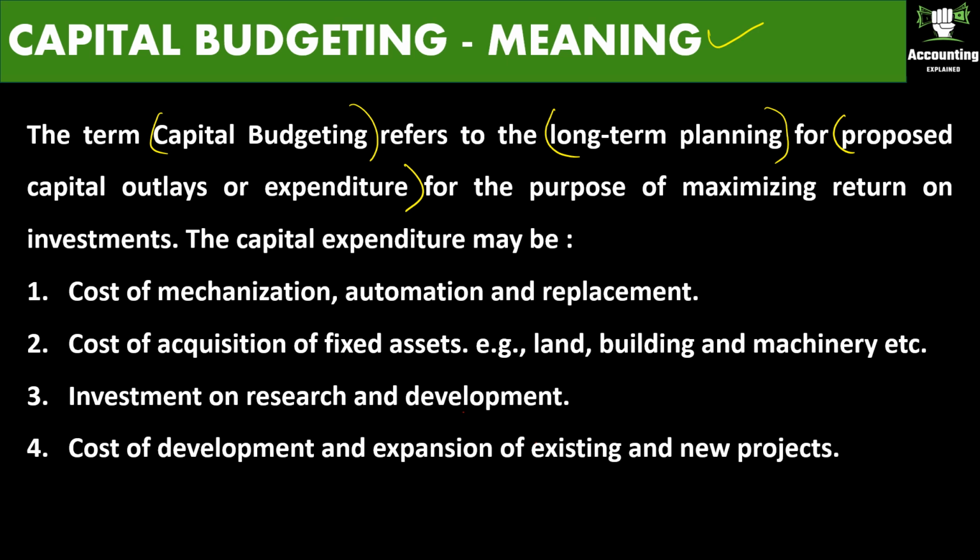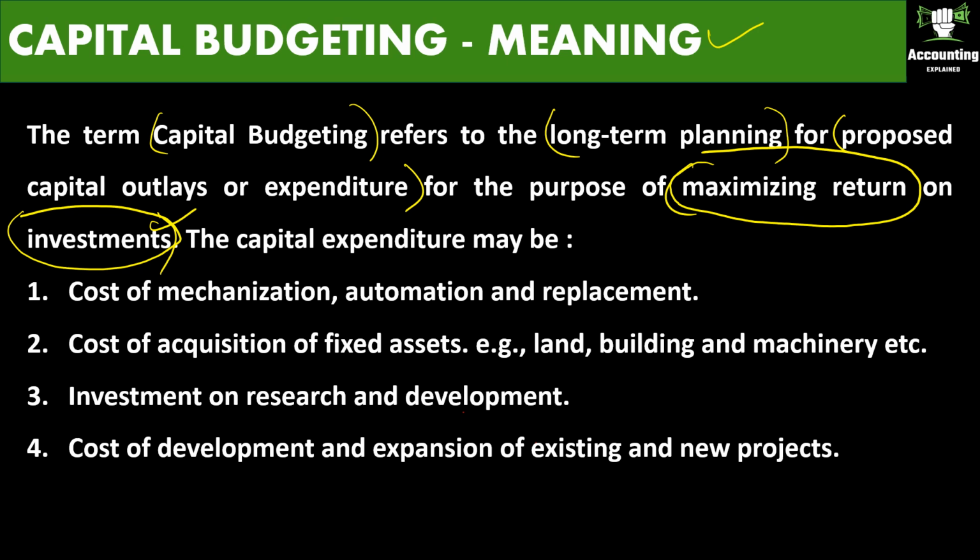What is a capital expenditure? We can call an expenditure a capital expenditure when the money is spent by a firm to acquire assets or to improve the quality of existing ones, and the benefit of which goes beyond a year. Then that expenditure is called a capital expenditure for the purpose of maximizing return on investment. So the proposed capital expenditure is an investment here, and it should be of maximizing return. So this investment should give us more return.